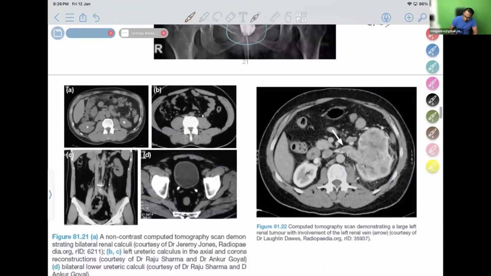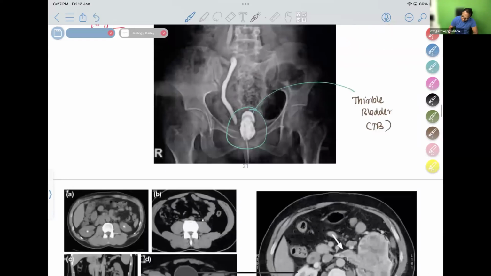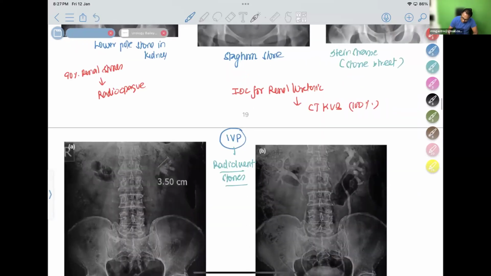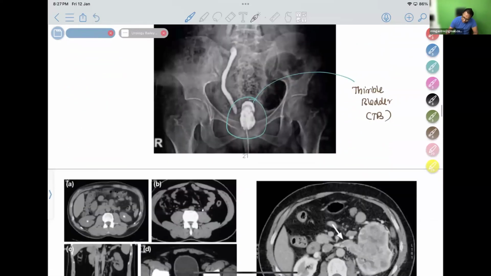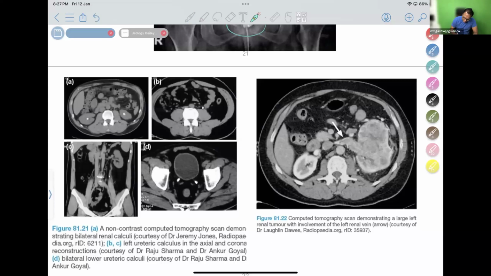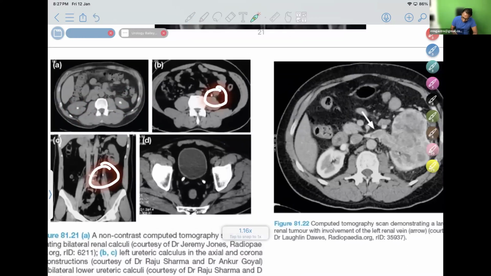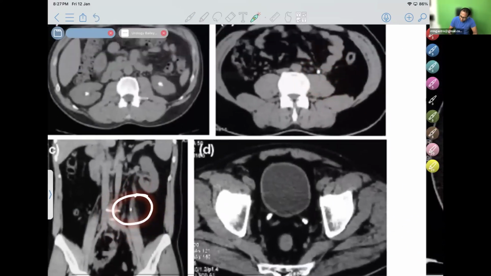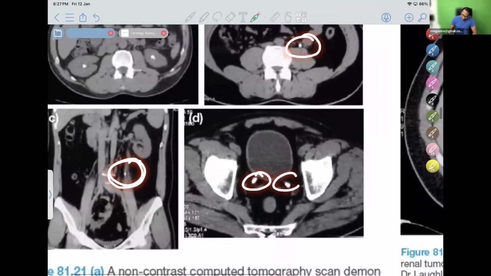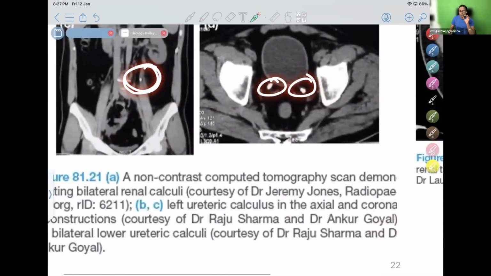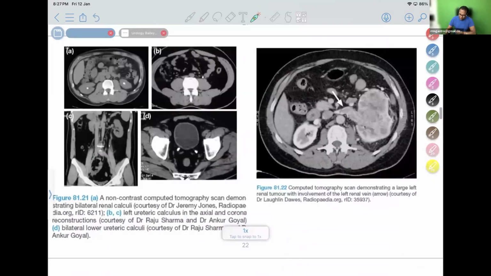So these are the CT scan, non-contrast CT. No need of even giving contrast. Please remember, it is non-contrast CT, not even needed CT contrast. So non-contrast CT helps me to identify the stones in the kidney. These are kidney stones. You can see the first picture showing you kidney stones, and this second picture shows me the ureteric stones. Can you see the ureteric stone? There's a stone in the ureter. There's another stone in the upper ureter. This is in the mid ureter. And these are stones in the lower ureter. You can see the typical lower ureteric stones. So stones are very classically identified with the help of non-contrast CT.